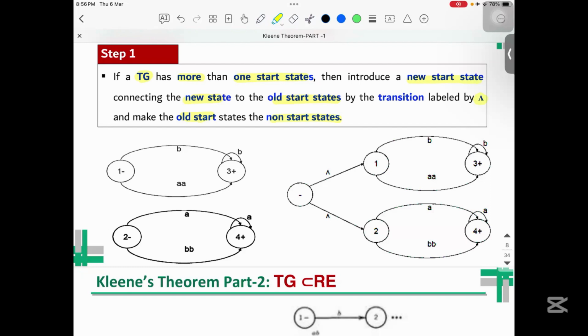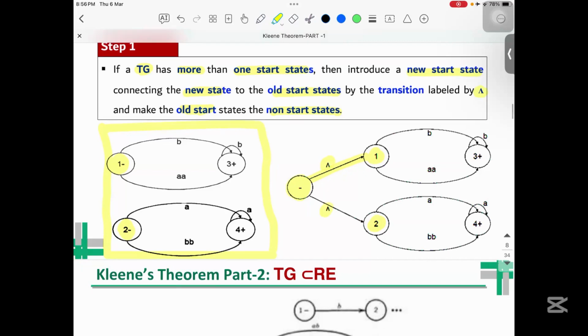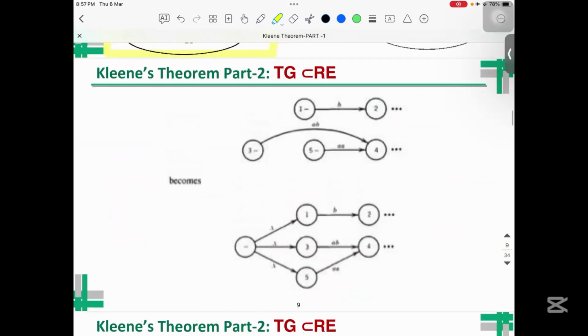So you can see here we have a diagram. Here we have one initial state, another initial state, and this is basically one transition graph. What we did here is we make a new state as a starting state, connecting with those previous starting ones, and now states one and two are no more starting ones, and we label these transitions with empty.